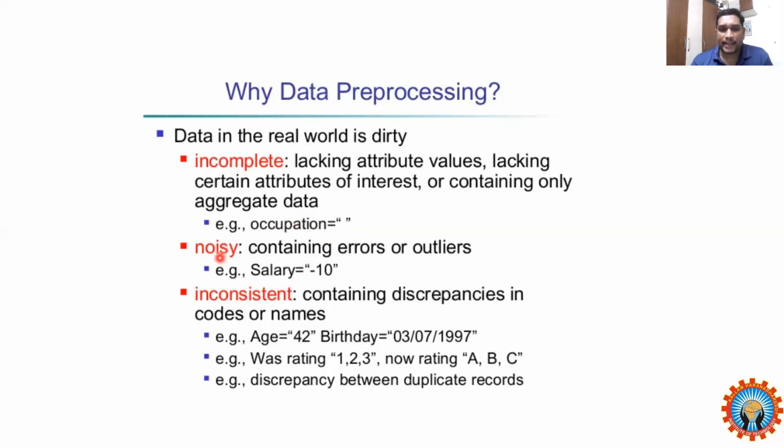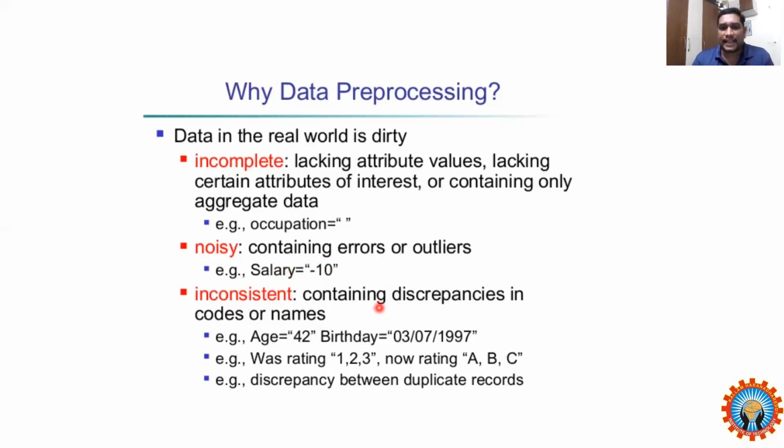And data is noisy. Noisy means containing some errors or outliers. Outliers are nothing but errors. For example, if you are taking a person's salary, it should be a positive value from 0 to n, but there should not be any negative values like -10, -20, and so on. If such values are assigned to an attribute, it is noisy data.